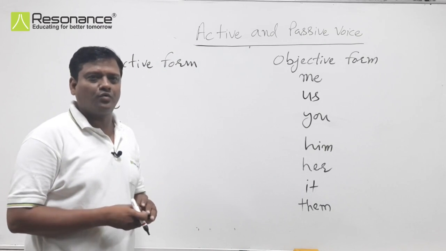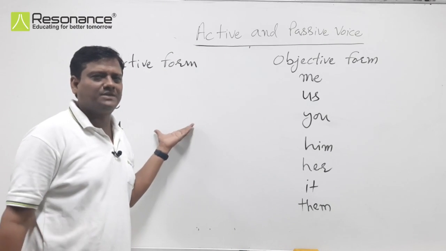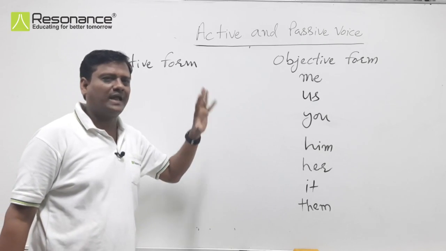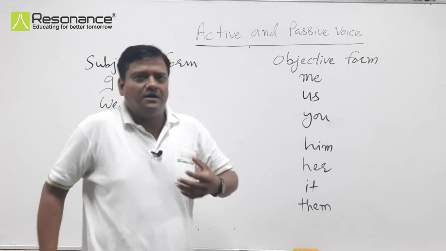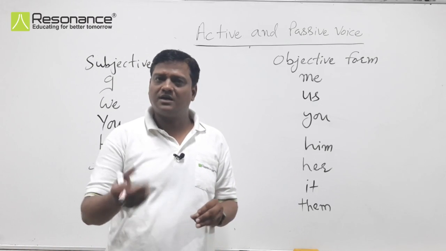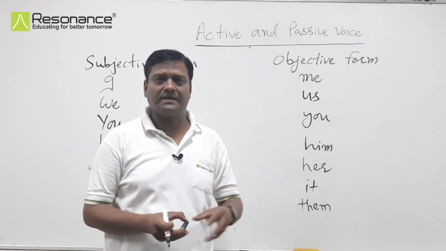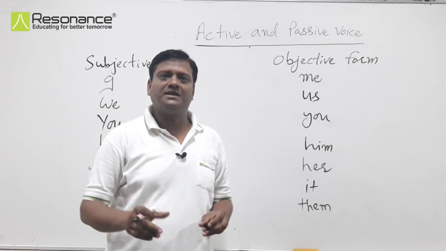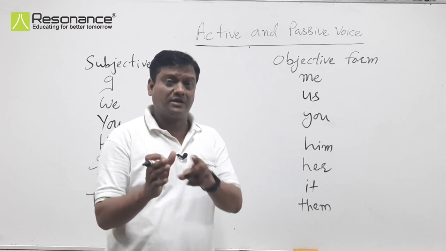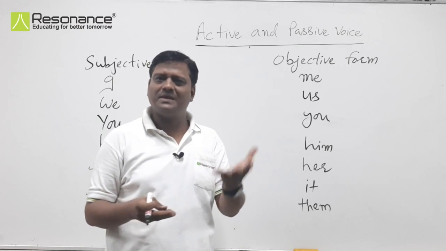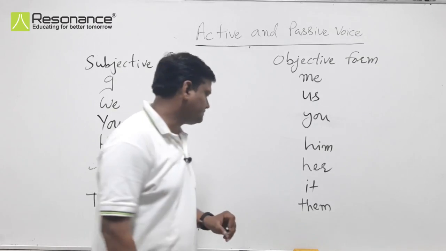If we talk about nouns, a noun remains the same in subjective form and objective form. Like I said, Monica has done her work. Monica is the subject, and the work has been done by Monica. Monica is the object here. So the noun remains the same.